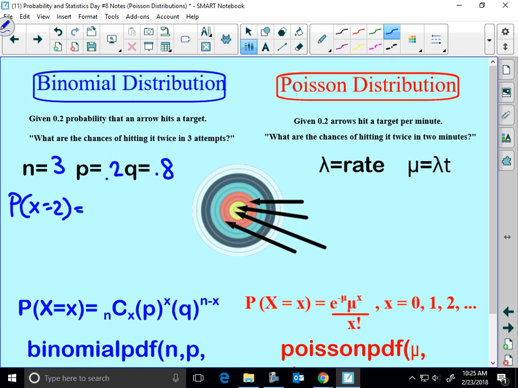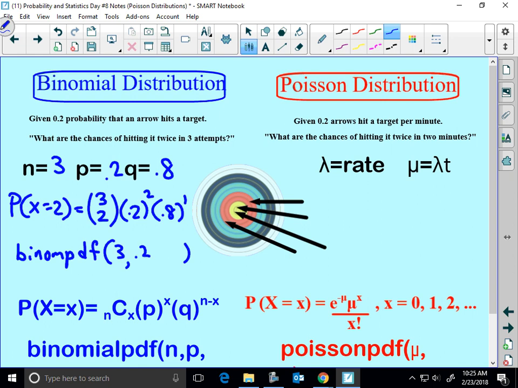So I could do this the long way, and I could go 3 choose 2 times 0.2 to the 2 and 0.8 to the 1. Or I could do binomial PDF. What were the numbers we placed in here? There's 3 values I plug in: number of trials, probability of success, number of successes. And then we could find our value. Easy, right? Binomial, done.